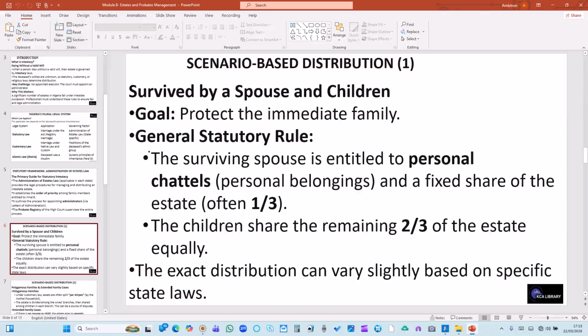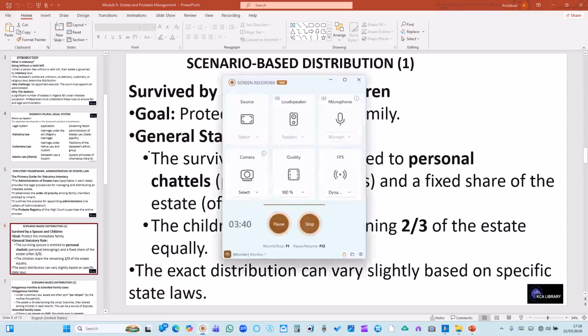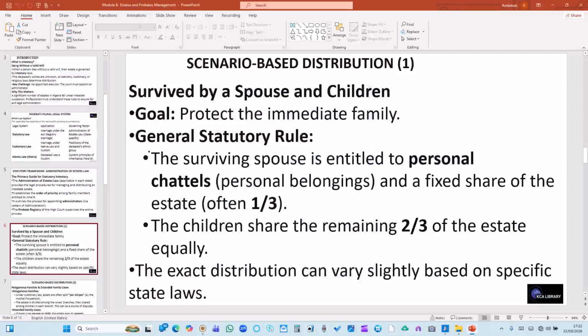Number one, when somebody dies and is survived by a spouse and children, the goal is to protect the immediate family. General statutory rule: the surviving spouse is entitled to personal chattels, that is personal belongings, and a fixed share of the estate, often one-third of the whole. So the children share the remaining two-thirds of the estate equally. The exact distribution can vary slightly based on specific state law.